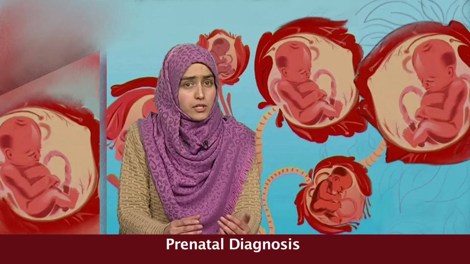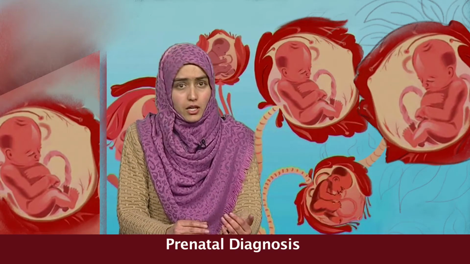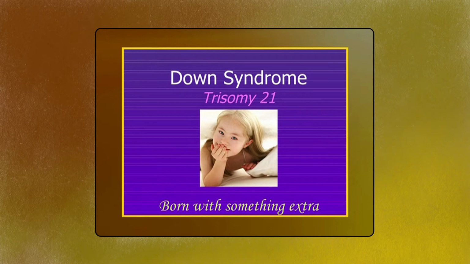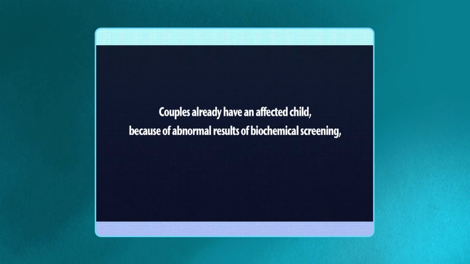Pregnancies at risk of fetal abnormality may be identified in various ways. A pregnancy may be at increased risk of Down syndrome or other chromosomal abnormality because the couple already has an affected child, because of abnormal results of biochemical screening, or because of advanced maternal age.